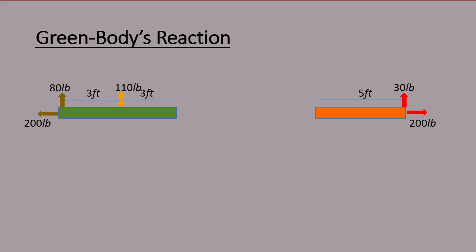Second question, what is the green body's reaction on the orange body? Step 1. This 200-pound force, which is pointed towards left, we transmit that as a 200-pound force going towards left.